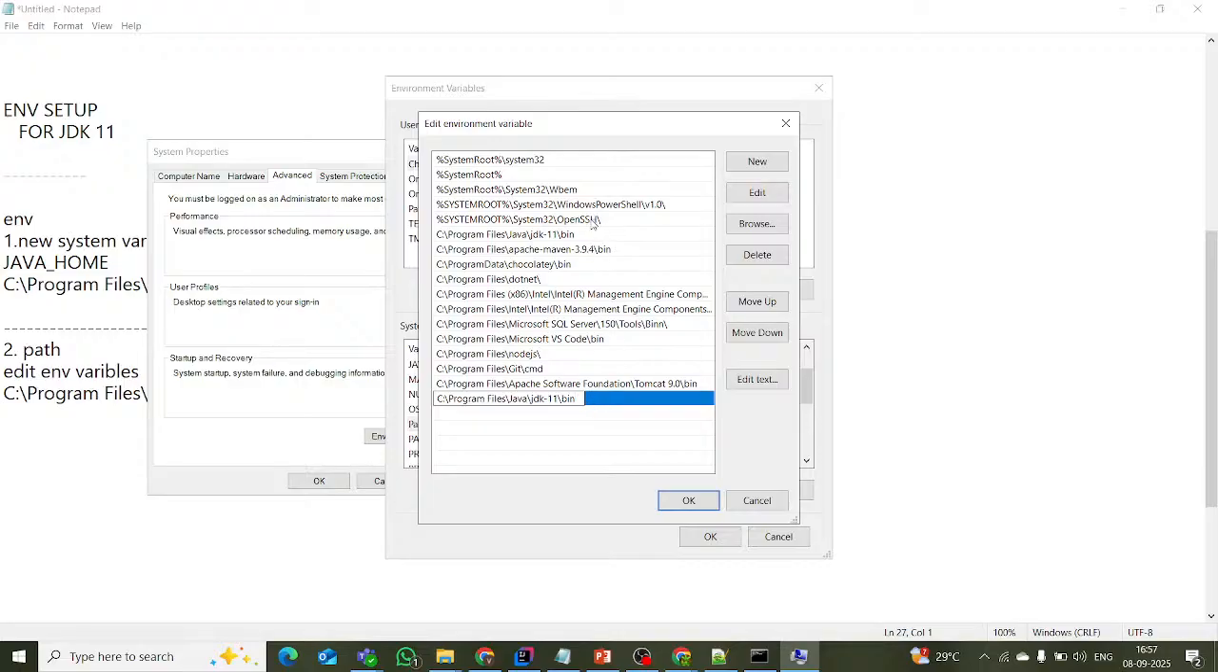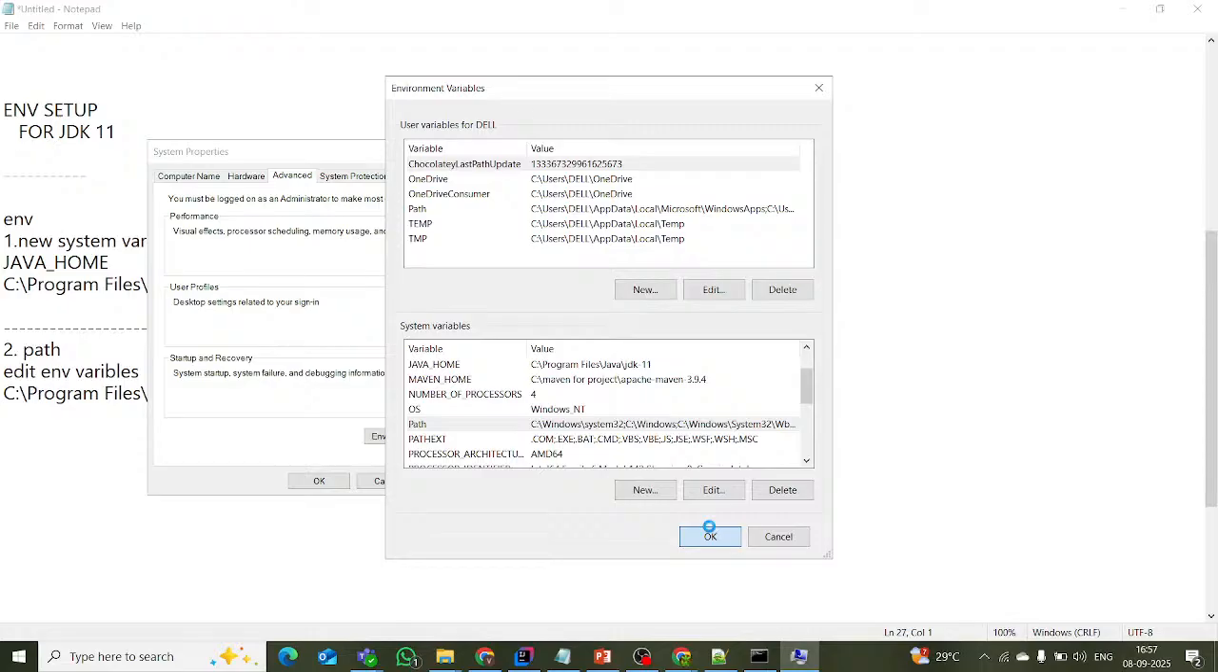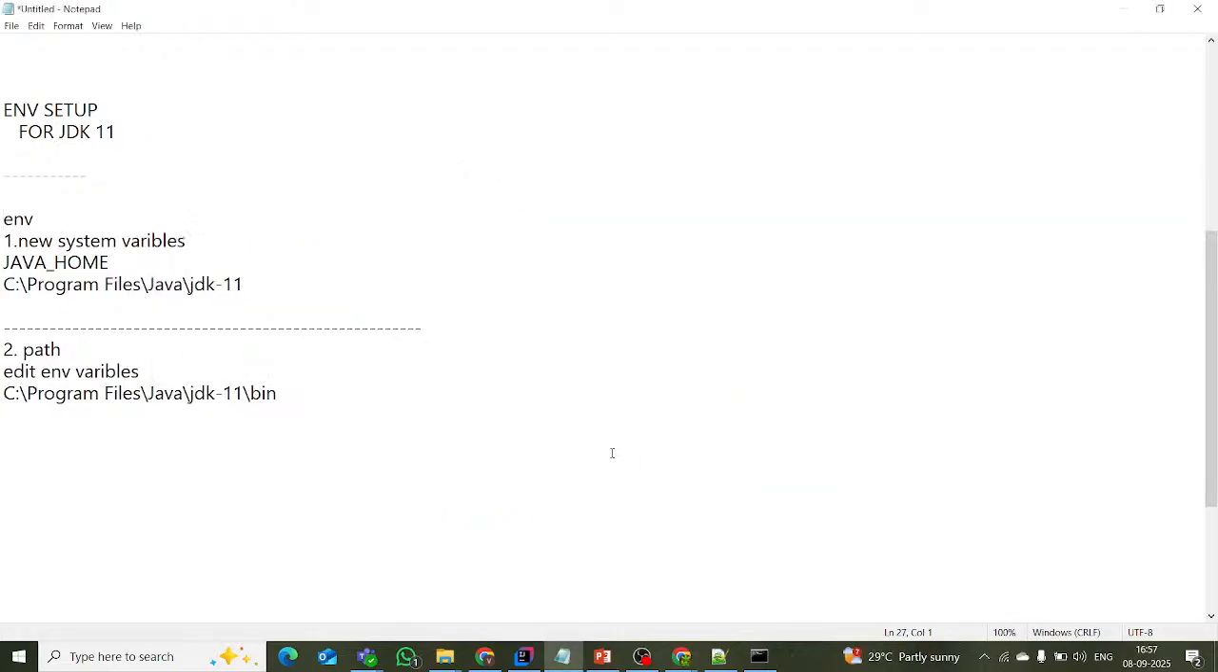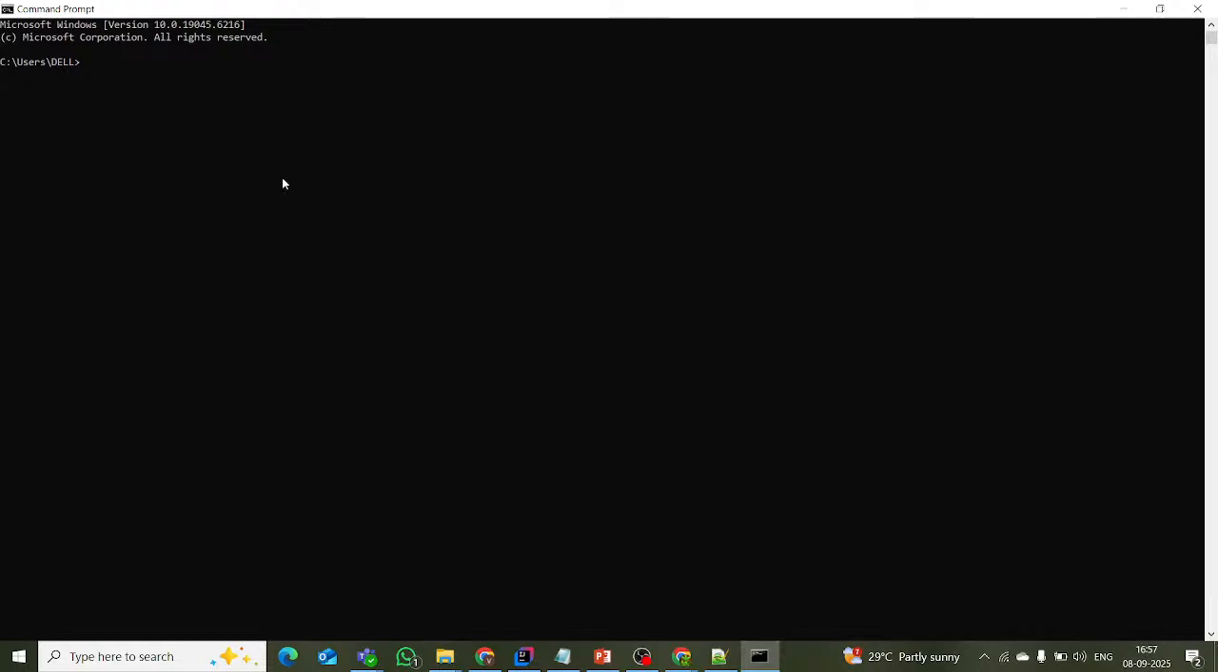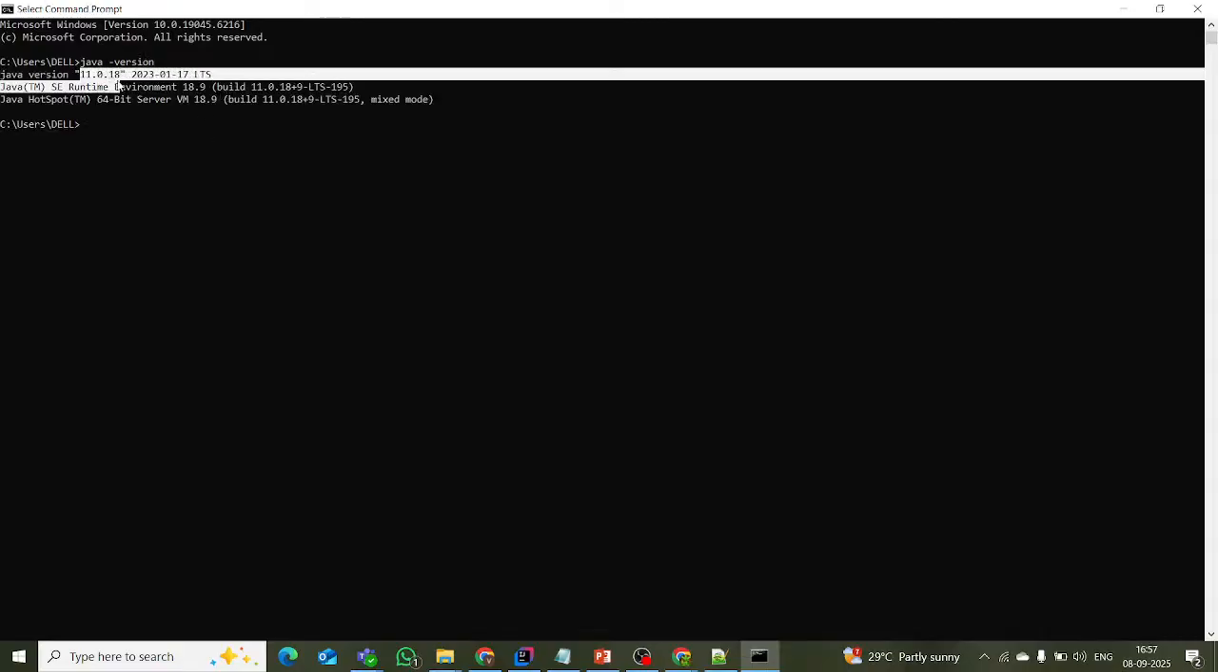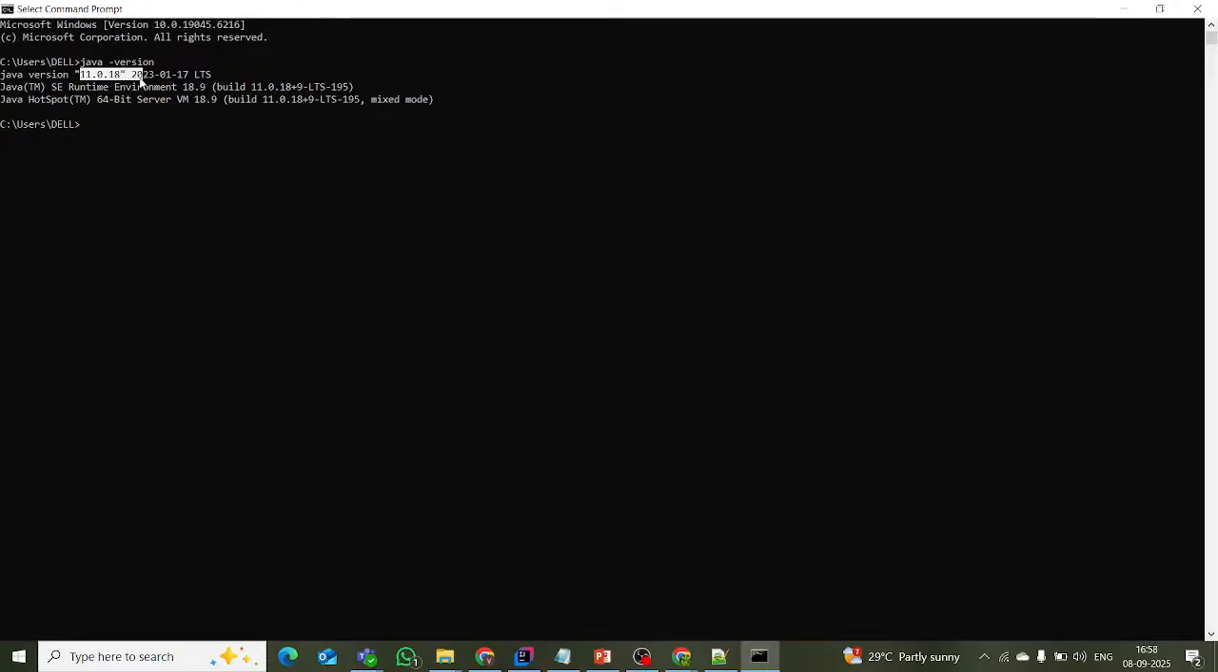So I already have this one. See, already I have this, so I do not require this one. Let me delete this one. Just hit OK. After that, how do we identify it is properly downloaded? Just go to Java, give the version command, and it will show JDK 11, with a date, then Java SE Runtime Environment 18.9. This data it will render on the console.